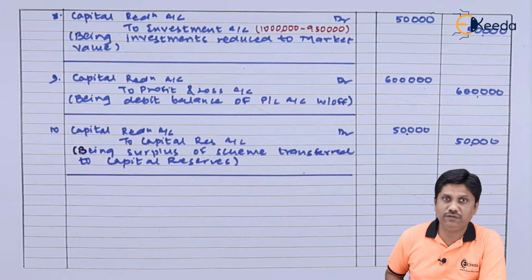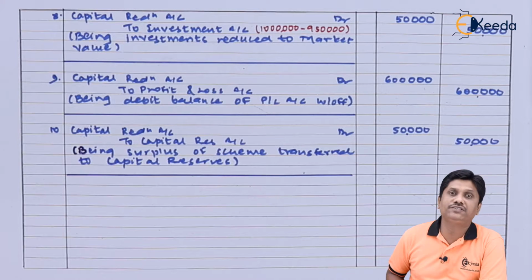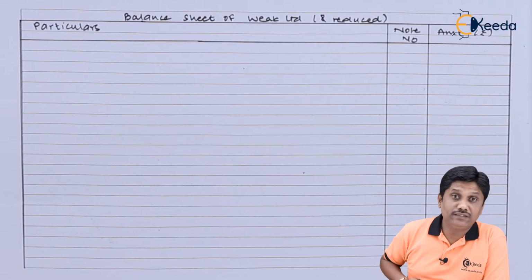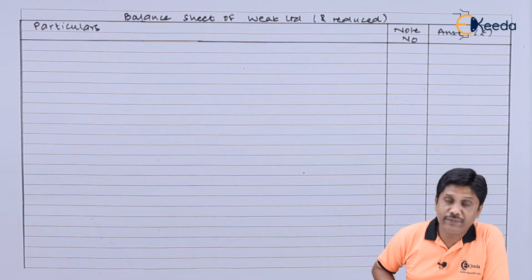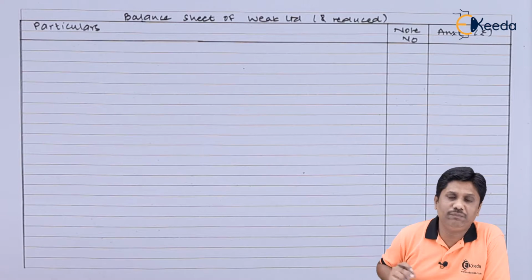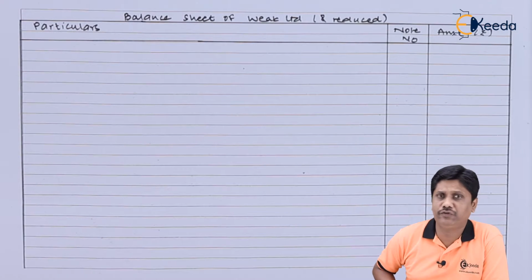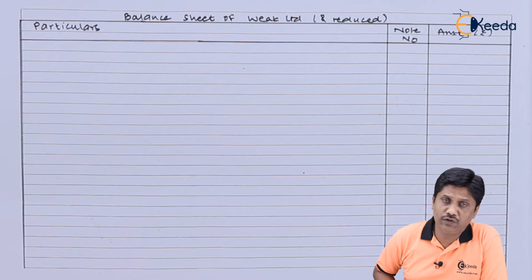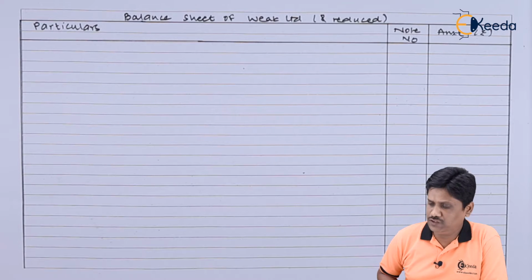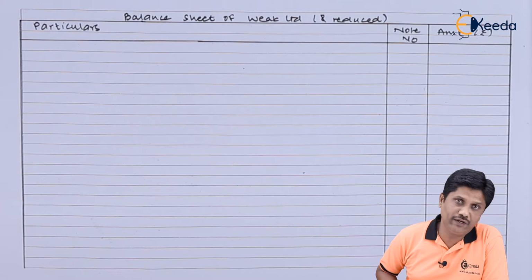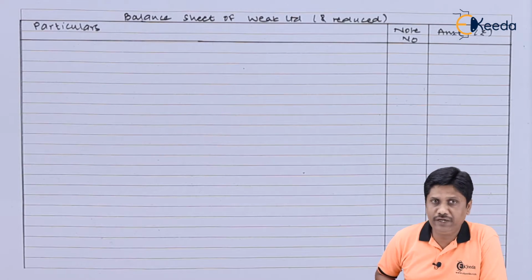Now I have to just draw the balance sheet of this company after reconstruction. Importantly, when I prepare the balance sheet after reconstruction, in the name of company, I need to add the word 'and reduced'. Let us prepare the balance sheet, students. Friends, I have prepared this balance sheet format. Here, while preparing the balance sheet, we will follow one rule. If in particular heading, we have only one amount to write, I will not prepare a note for that. I will directly write down the amount, right? But exception is only share capital. Share capital, we have to prepare a note.